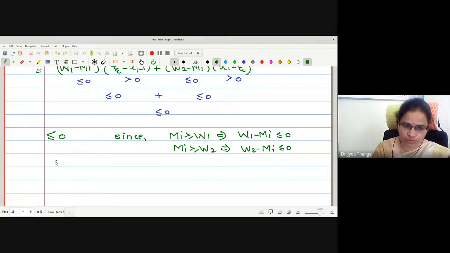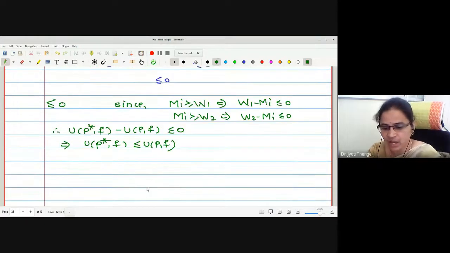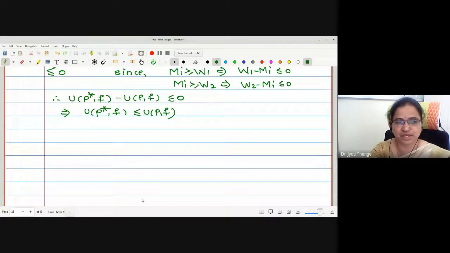Therefore, what have we proved? UP star minus UP is less than or equal to 0, which implies UP star is less than or equal to UP.